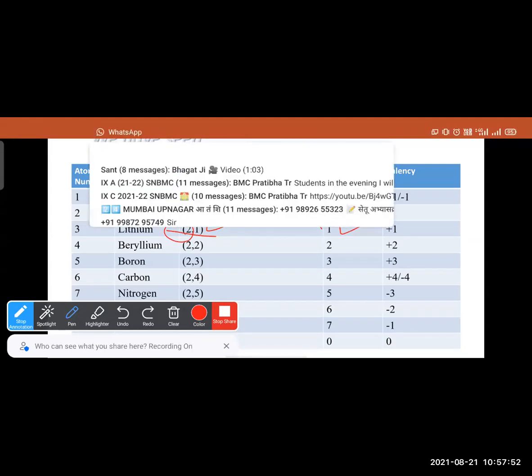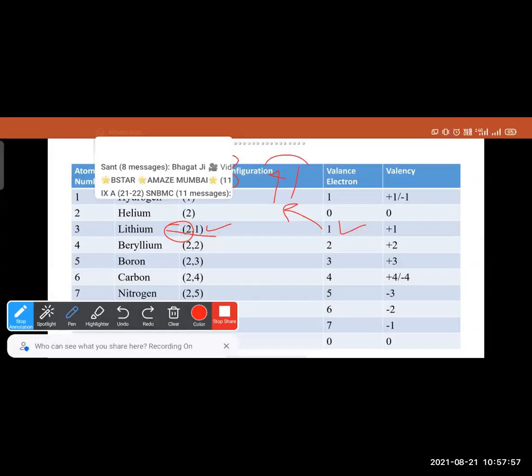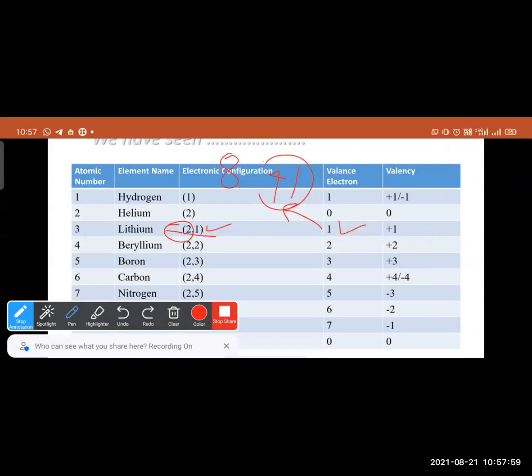So +1 will be the valency. And if it accepts 7 electrons, its valency will be -1. But it is very difficult to accept 7 electrons. Instead, it will donate 1 electron. Therefore, its valency will be +1.